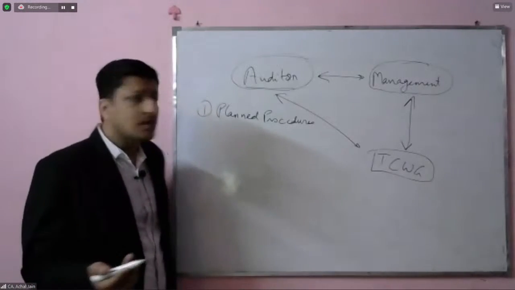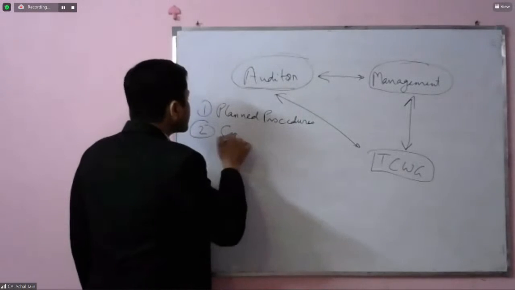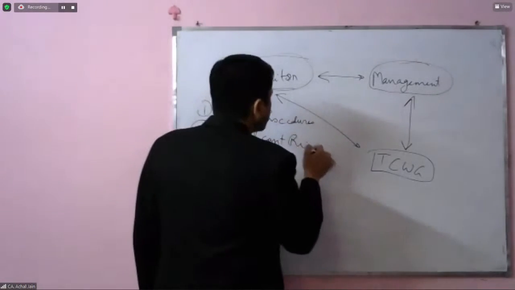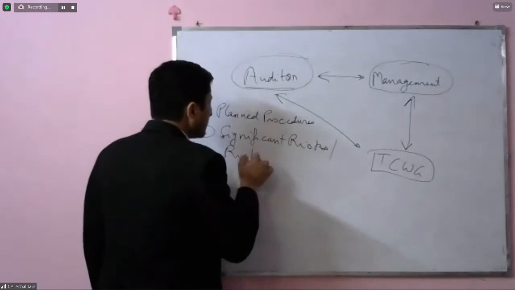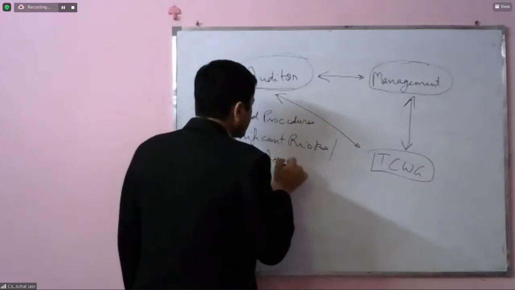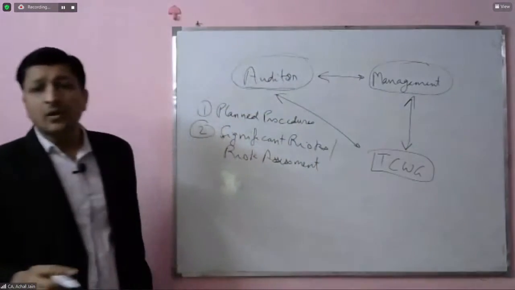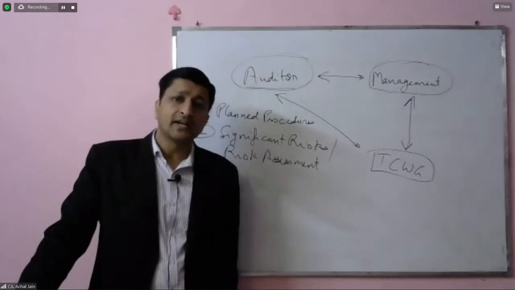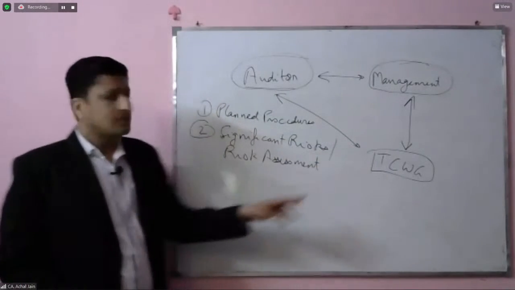What are the areas which are considered to be significant risks by the auditor? That means the risk assessment of the auditor, which is nothing but a part of the audit planning, is required to be communicated by the auditor to those charged with governance.